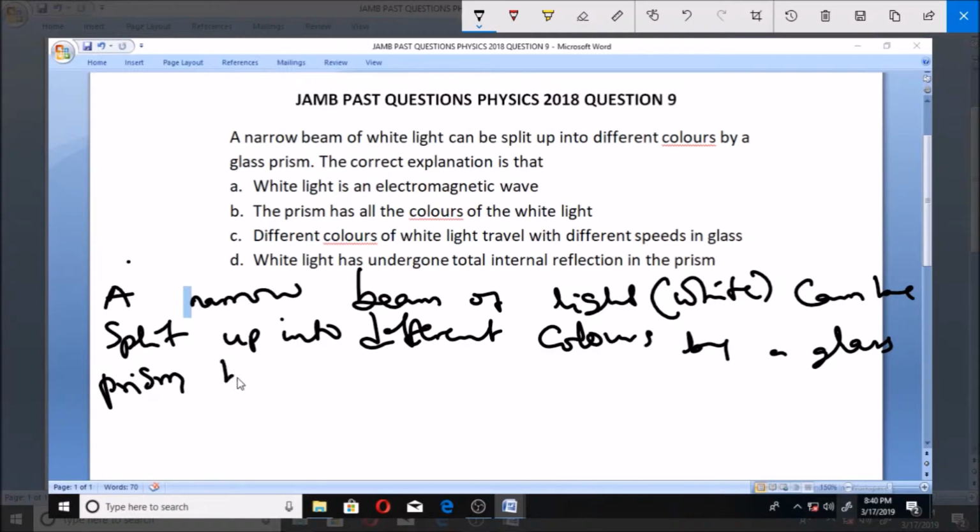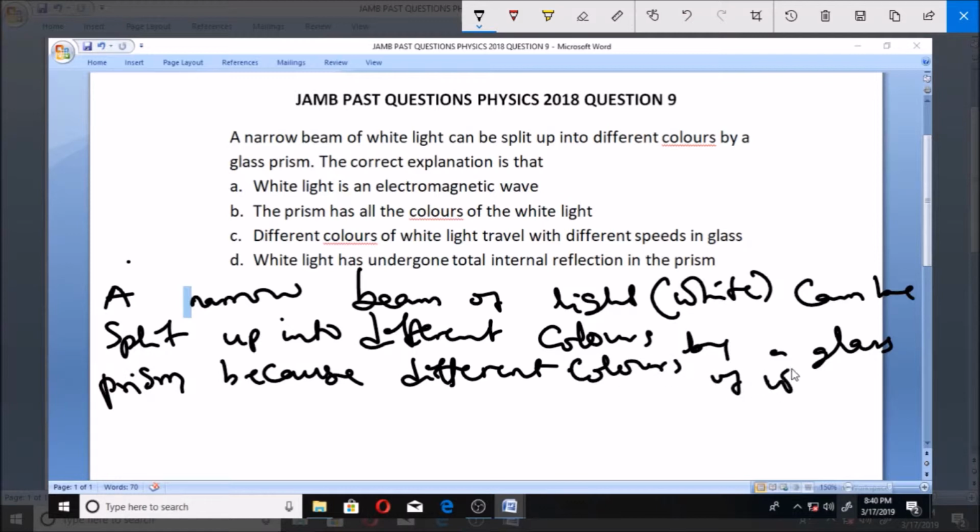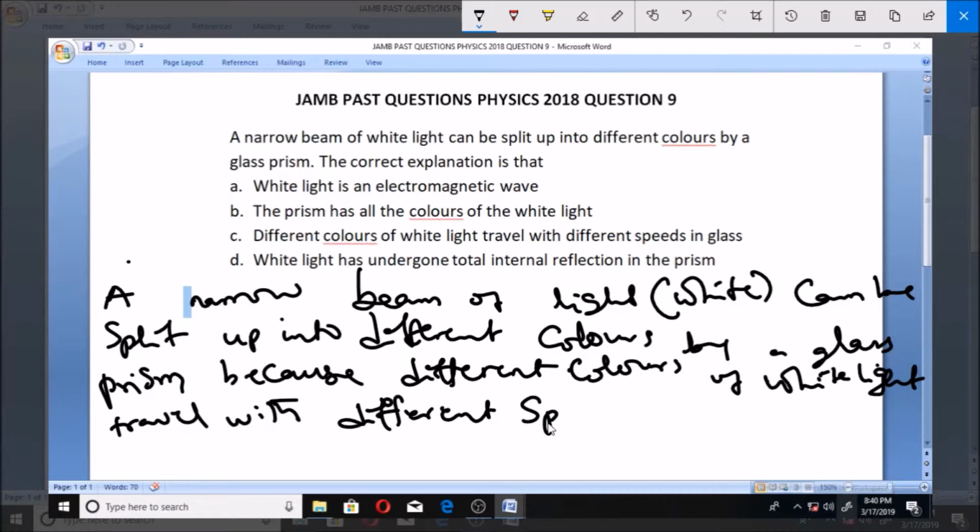So why does this happen? This will give us the answer to what we are asking: why does a narrow beam of white light split up when passed through a glass prism? It is because different colors of white light, that means in white light there are actually different colors inside, travel. These different colors move. You will not see them until you pass the white light through a glass prism. There are actually different colors inside the white light, and they move with different speed.